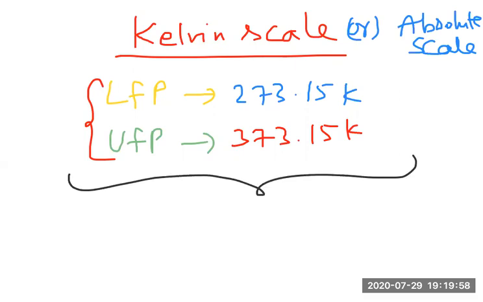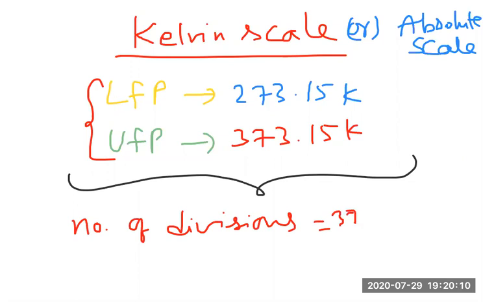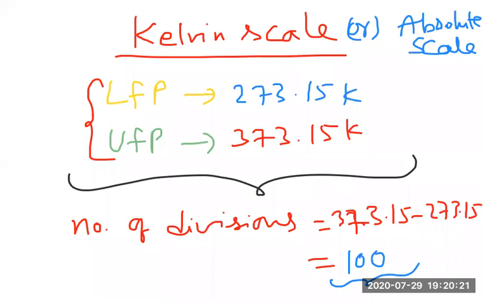The question is, how many divisions are there? 373.15 minus 273.15, finally we can write the answer as 100. So 100 divisions are there in the Kelvin scale.